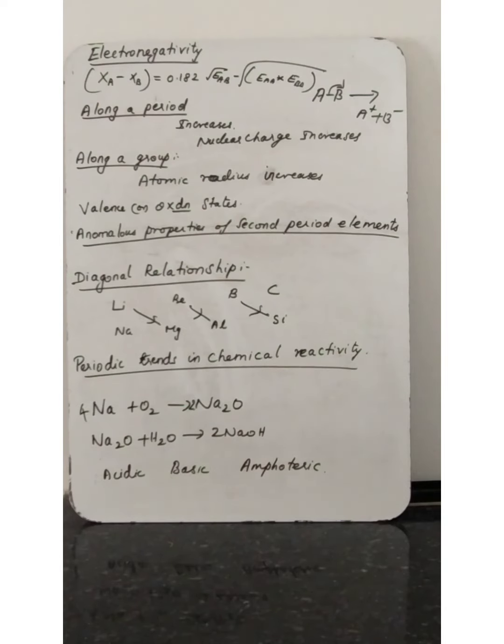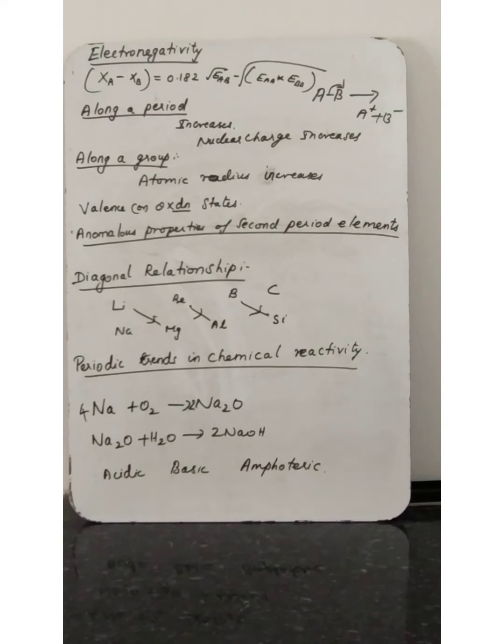Some elements have acidic properties, some have basic properties, and some are amphoteric in nature. What is meant by amphoteric? Some elements behave with both acidic character and basic character, and that is called amphoteric. Understood what I am saying?